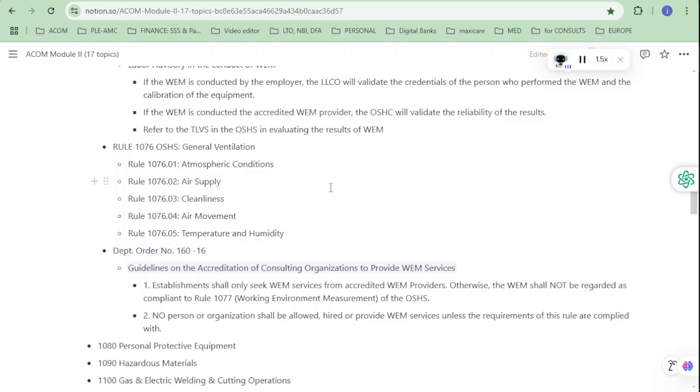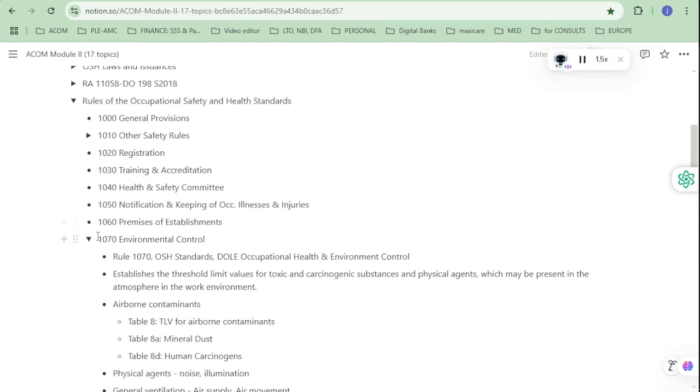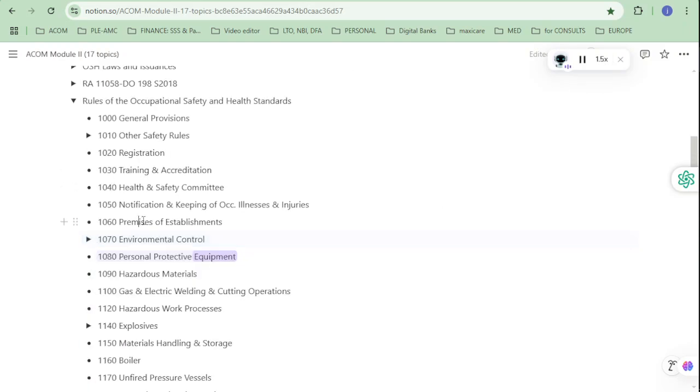Department Order No. 160-16. Guidelines on the accreditation of consulting organizations to provide WEM services. 1. Establishments shall only seek WEM services from accredited WEM providers. Otherwise, the WEM shall not be regarded as compliant to Rule 1077, Working Environment Measurement, of the OSHS. 2. No person or organization shall be allowed, hired, or provide WEM services unless the requirements of this rule are complied with. 1080 Personal protective equipment.